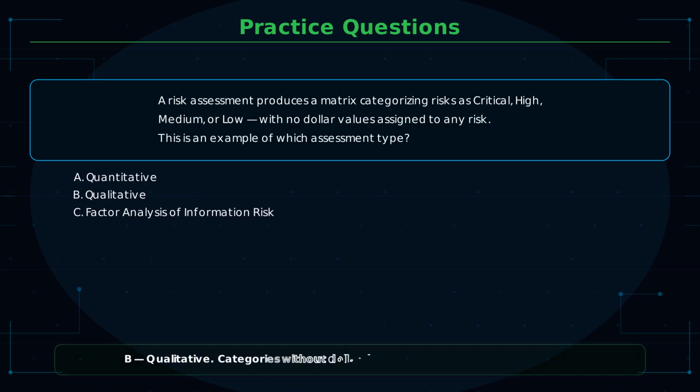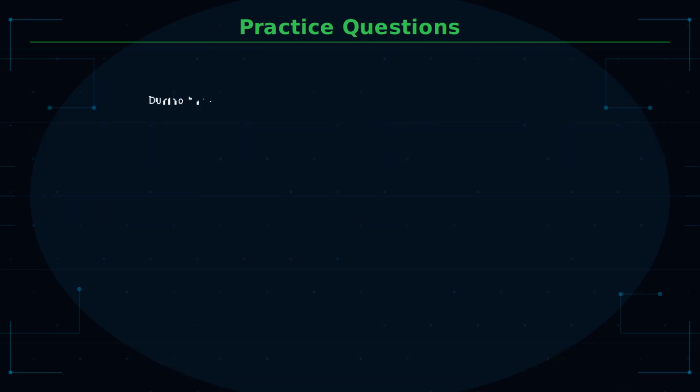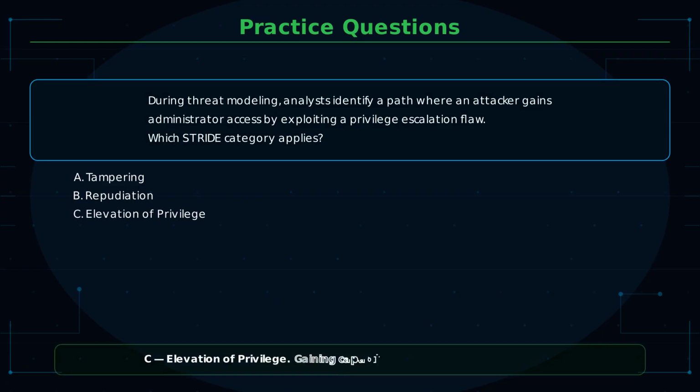Question 2. An organization's risk assessment identifies high likelihood, high impact risks in a matrix using categories of critical, high, medium, and low. No dollar values are produced. This is an example of which type of risk assessment? Answer. Qualitative. Categories without dollar figures define qualitative assessment.